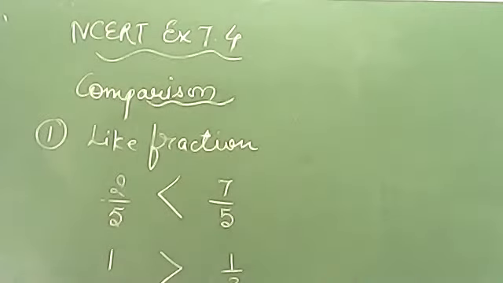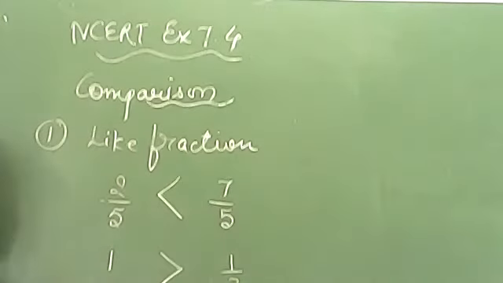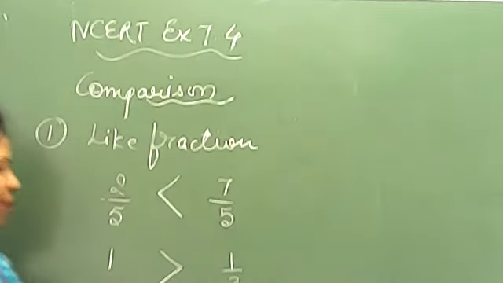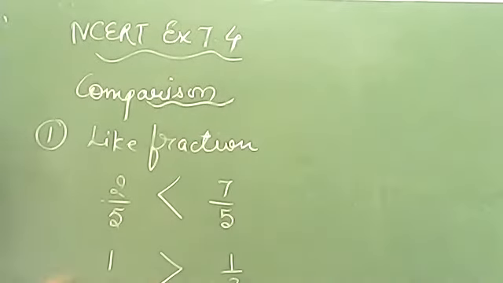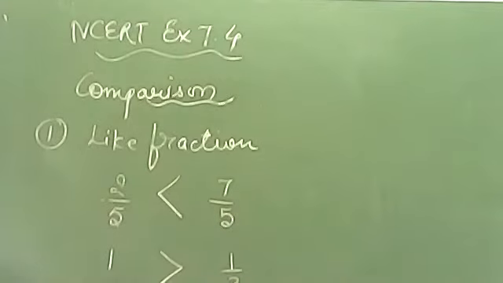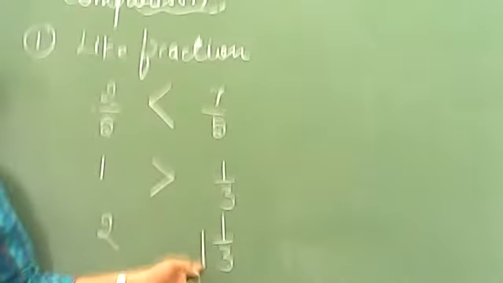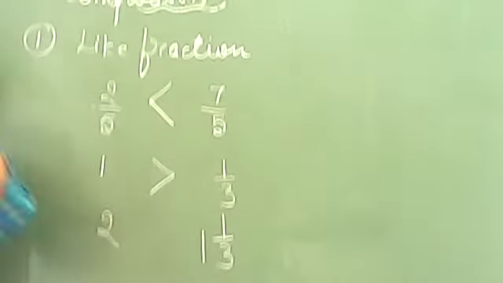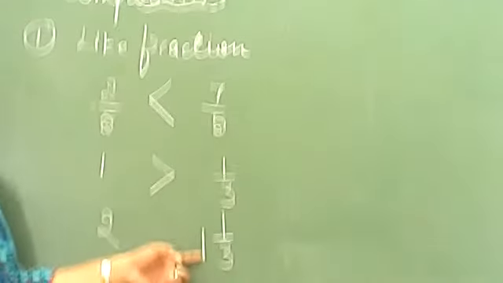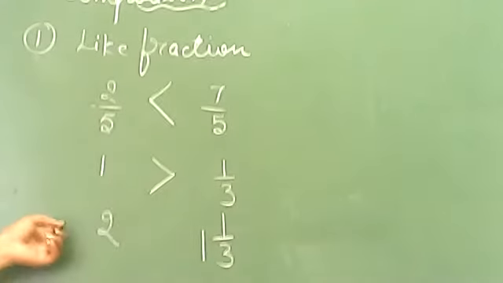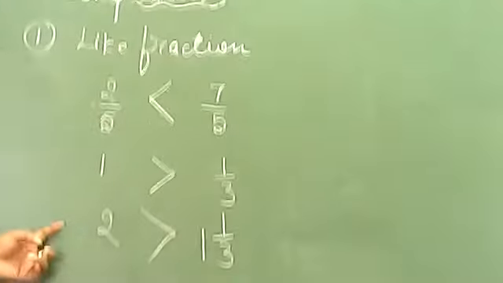Same thing if I tell you that there is a number 2, and there is 1 whole 1 by 3. Now what do you say? 2 again bigger. Why can you tell me? Absolutely. This is 2 whole and this is a mixed fraction, 1 whole 1 by 3. So with 1 whole, whatever is written, it is still 1 whole, and this is 2 whole. So the bigger one is 2.